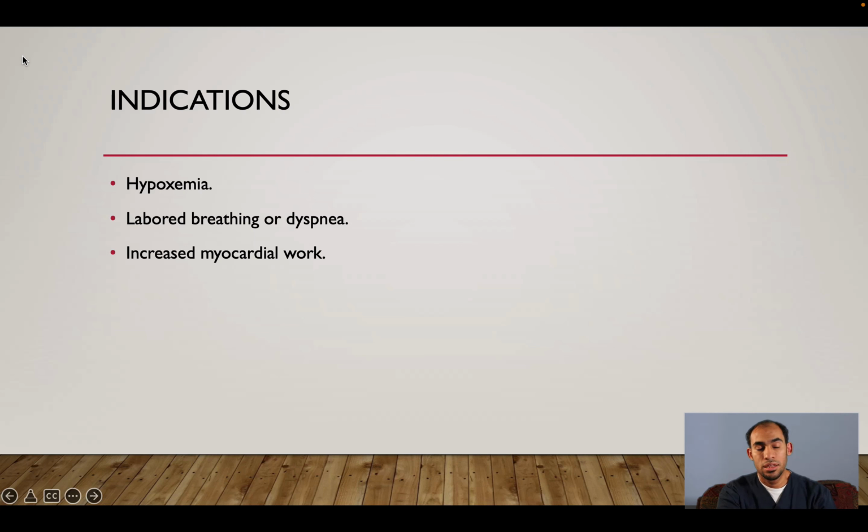So what is the indication of oxygen? The first indication for oxygen is hypoxemia. That means low oxygen in the blood. The other reason is labored breathing or dyspnea. The third reason is increased myocardial work.